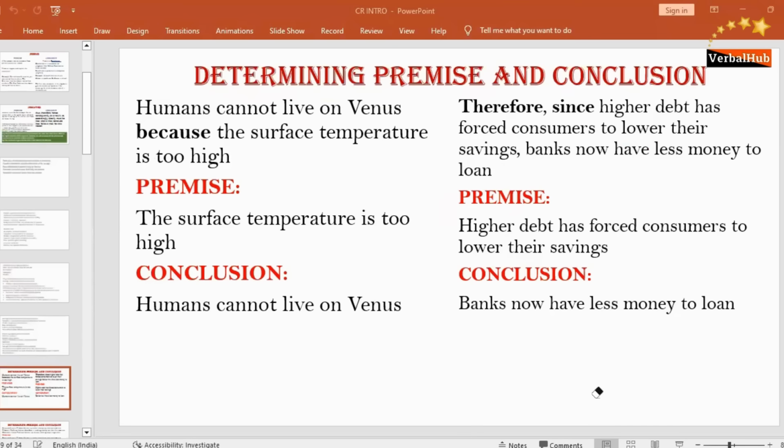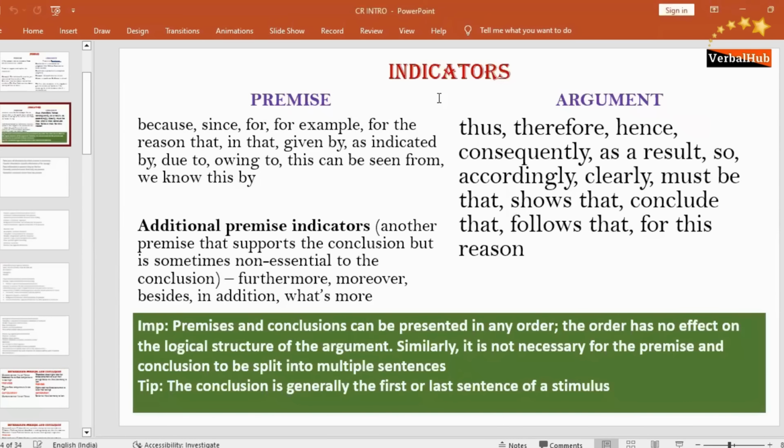However, your first job is to understand what is a premise and what is a conclusion. There are markers that help to find out the premise or conclusion. If a sentence begins with because, since, for example, for the reason that, in that, given by, as indicated by, due to, owing to, this can be seen from, we know this by, that is a premise.